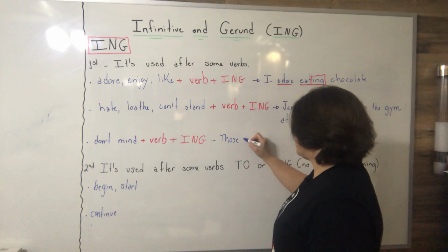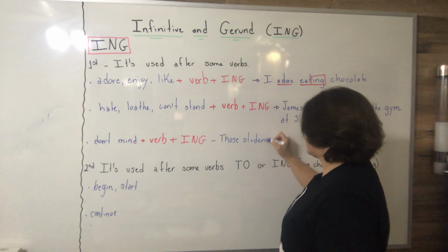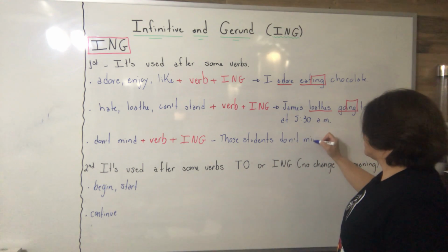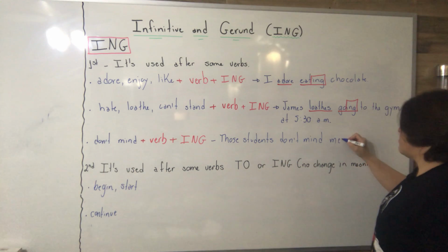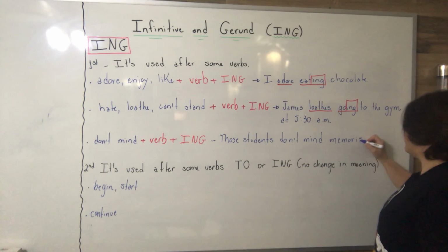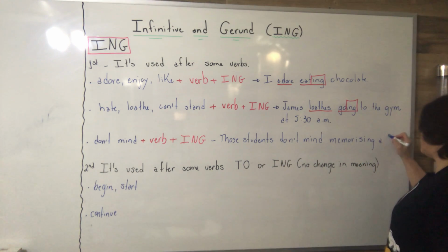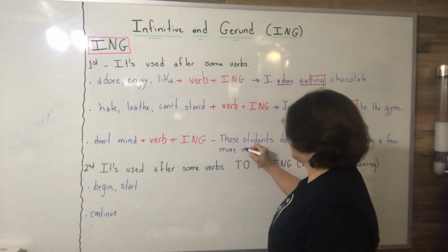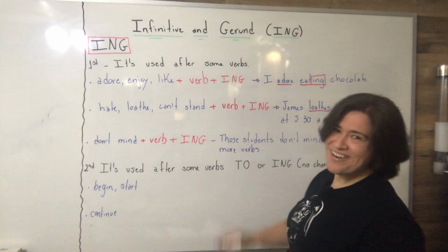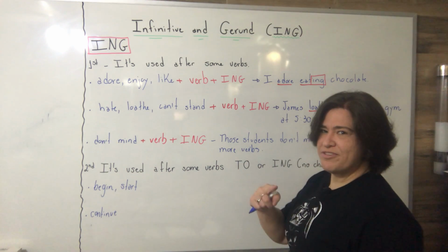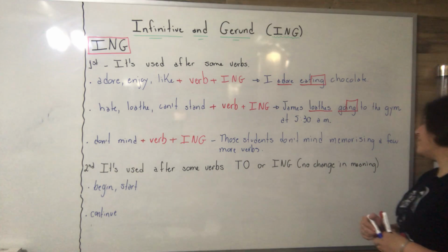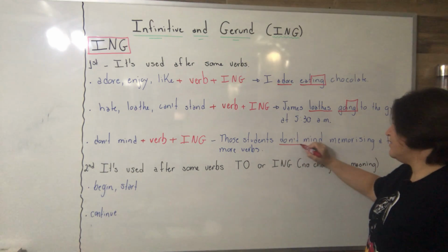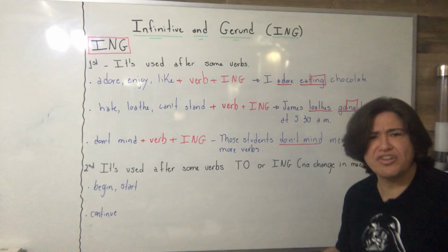Those students don't mind memorizing a few more verbs. Isn't that right, students? Yeah, I'm talking about you, students. Those students don't mind memorizing a few more verbs. All right, students, we have don't mind. Yeah, they don't care because they're good at it.